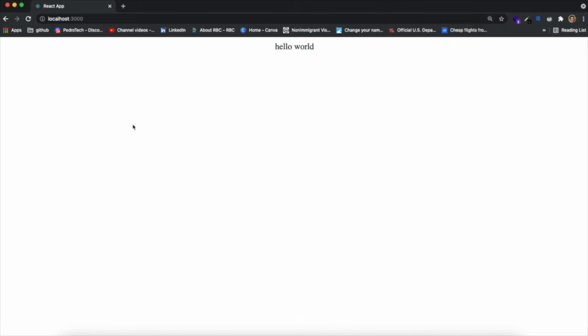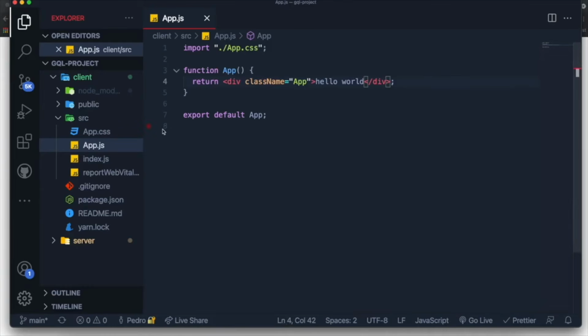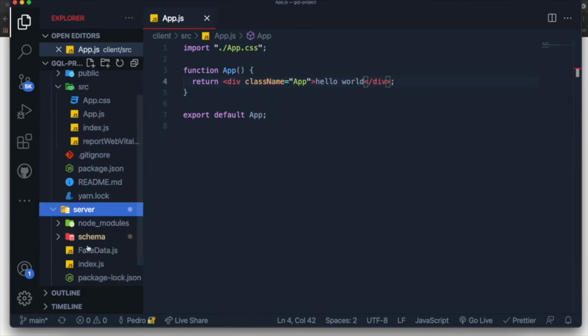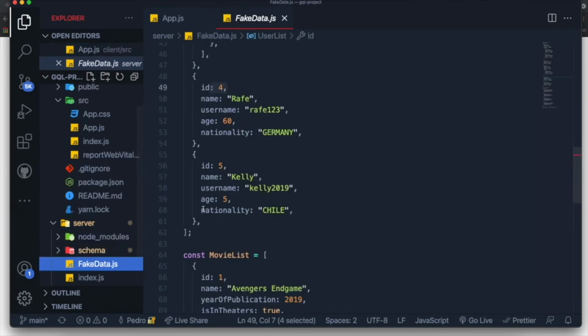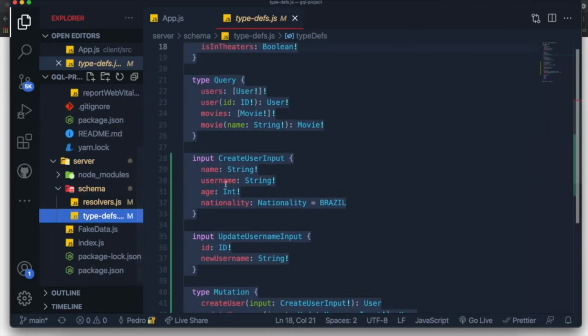And what we want to build is, we really don't care about what our front end is. We just want to be able to fetch data and create data, right? So the first thing I want to be able to do is fetch data. So over here in our fake data, we have a list of users and we have a list of movies. And in our schema, if we see over here, we have two query types.